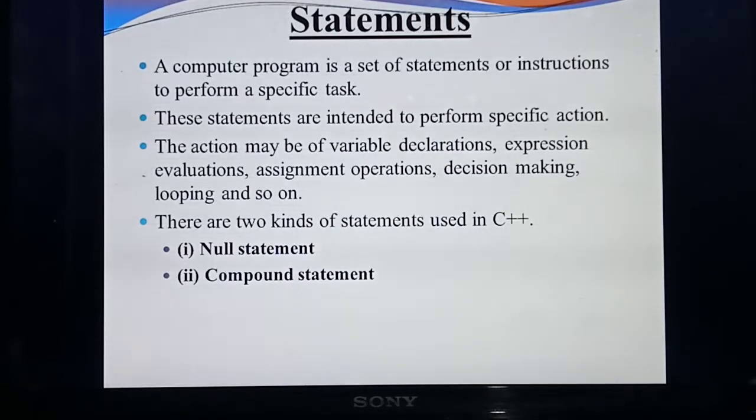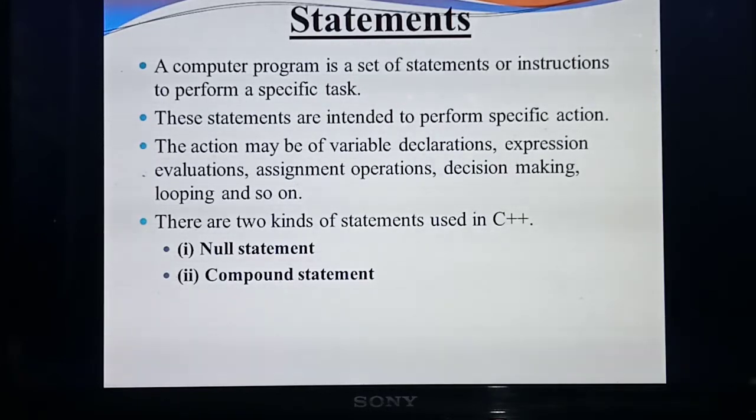So what are the actions included? Variable declarations, assignment operations, decision making, etc. Understood? So totally there are two kinds of statements. Very, very important 2 mark question: define statement and explain the types of statements. So generally how many types of statements are there? 2 kinds of statements are there in C++.